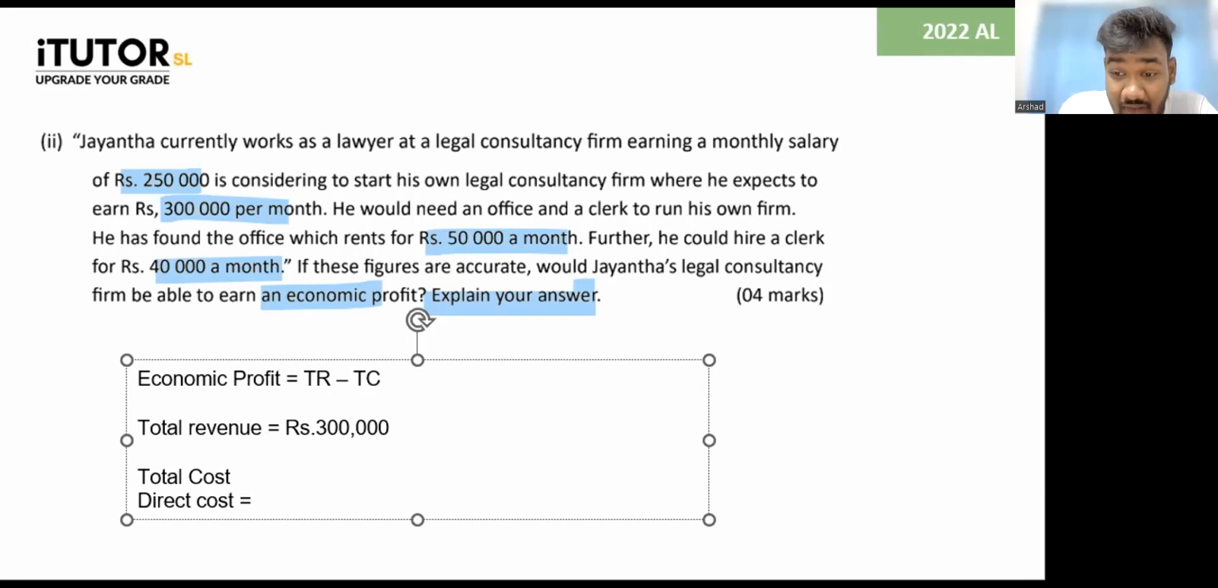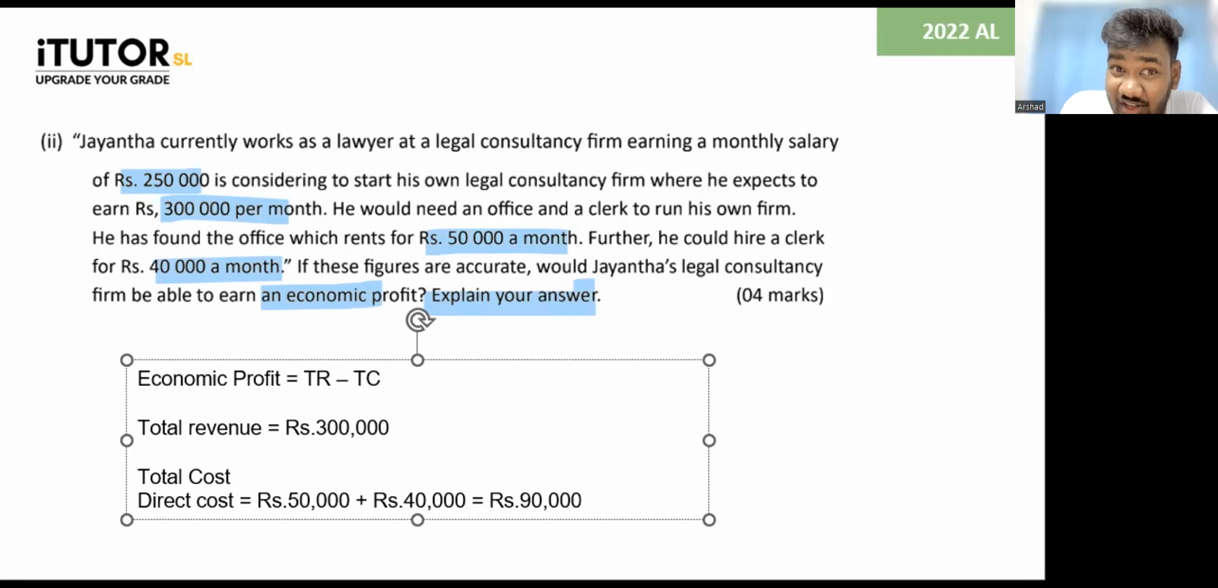Direct cost, he has monthly rent 50,000. Okay. And he has the clerk salary, that is 40,000. So he has a total direct cost of how much? Rupees 90,000. So therefore, can I say that Jayanta will make a profit of 210,000?